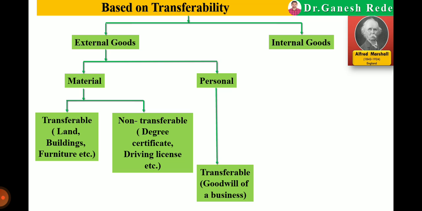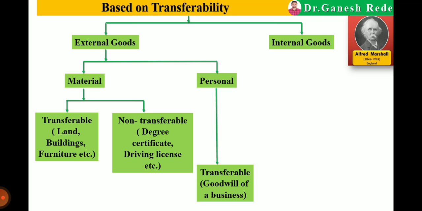Then personal and transferable good. Here is the unique example of personal and transferable good. Many times in the MCQs or objective type questions, they ask which of the following is external personal but transferable good. The example is goodwill of business. So goodwill of business is the external personal but transferable good.